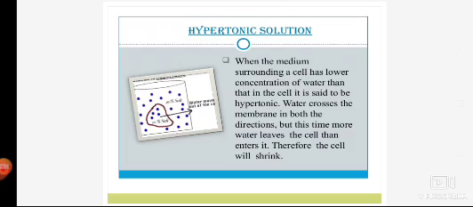Movement occurs in both directions again in this, but as the water concentration is more inside the cell, more water will move from the cell to the surrounding. So this will result in the overall shrinkage of the cell.